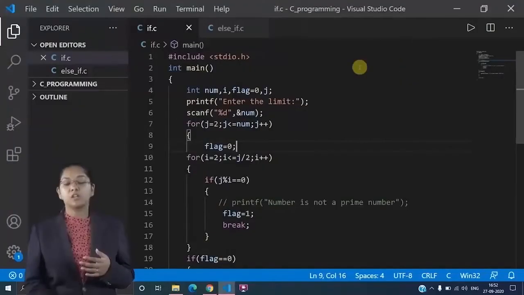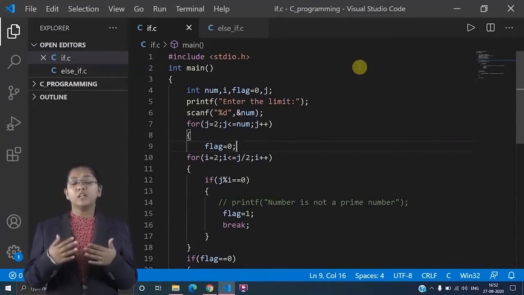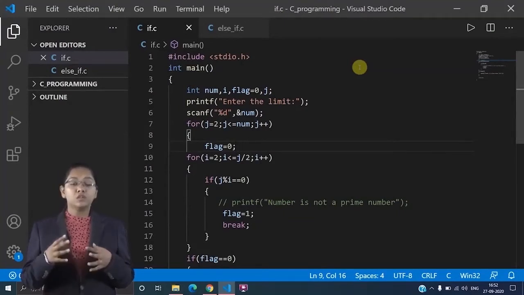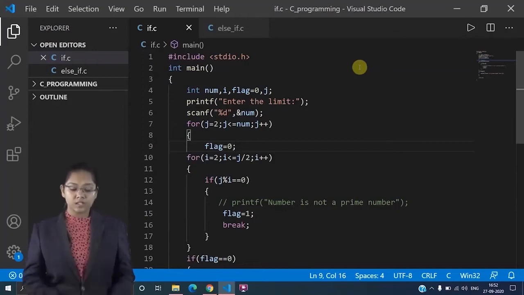Hello all, welcome to PHN Technology Private Limited. In this series of sessions, we are going to learn more about loops. In competitive exams, when you use for loops, there are many different ways to write a for loop. So that means there are many types of for loops. Now let's see them one by one.